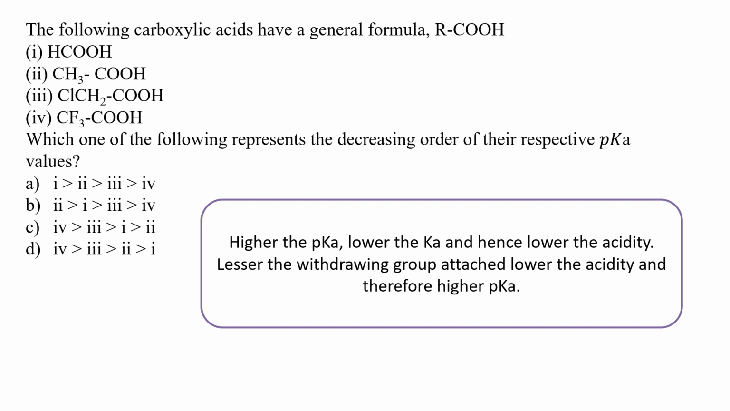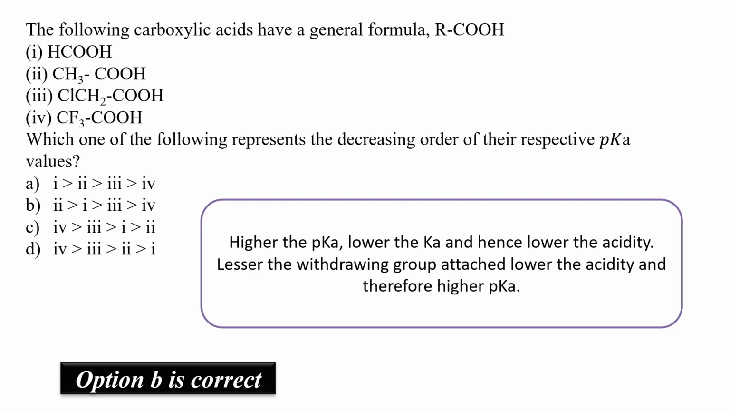statement. What I'm saying is that in option A, that is HCOOH, we have no methyl group. In option B, in the second case, we have only a single methyl group, while in the third we have one chlorine also attached, and in the fourth we have 3 fluorine attached. We know that electronegative elements are electron withdrawing in nature. It means they are withdrawing groups. Okay, it means that option B is going to be my correct answer.